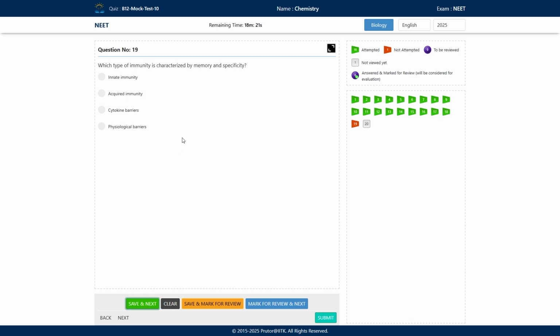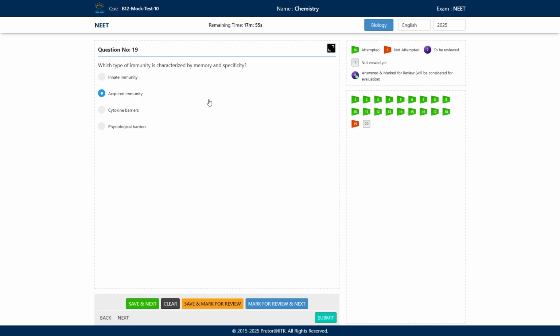Next one, which type of immunity is characterized by memory and specificity? So options are innate immunity, acquired immunity, cytokine barriers, and physiological barriers. So what will be the correct answer? Okay, so option number B, acquired immunity, will be the correct answer here.